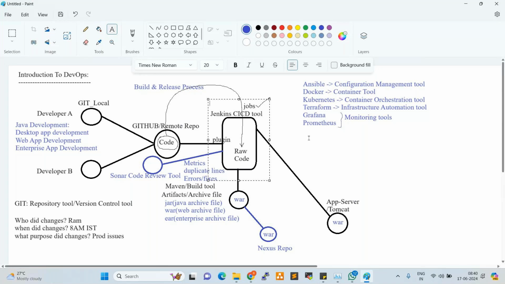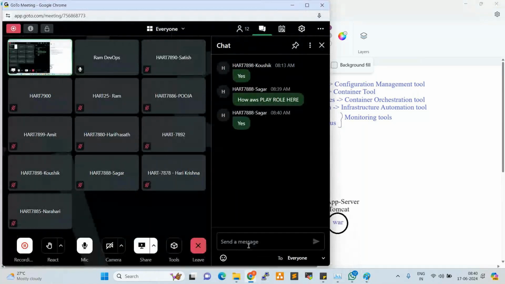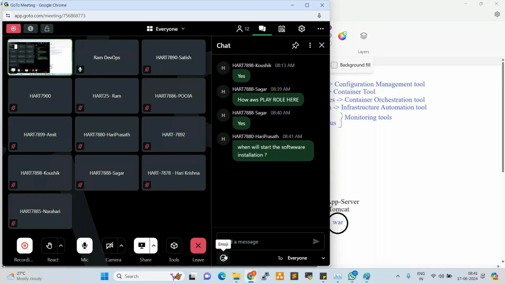Understand, right? AWS is the infrastructure, so on top of that, we deploy the tools. Clear, right, everyone? This flow is very important. Everyone should understand this flow.